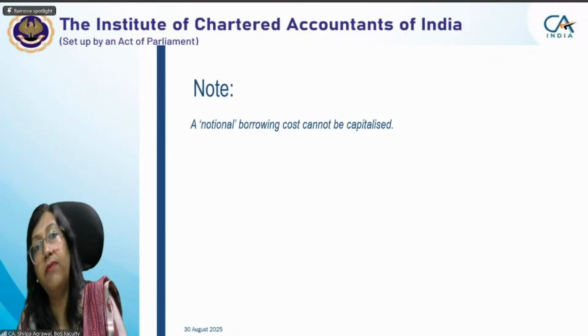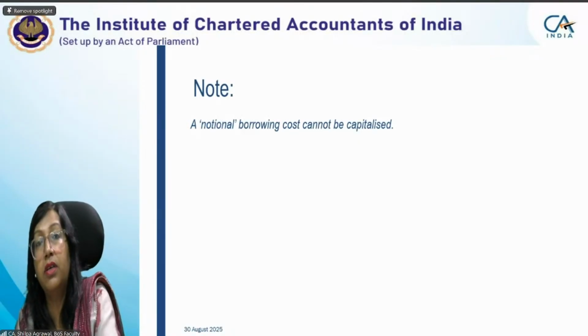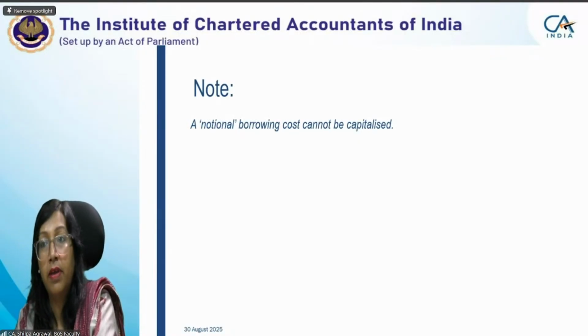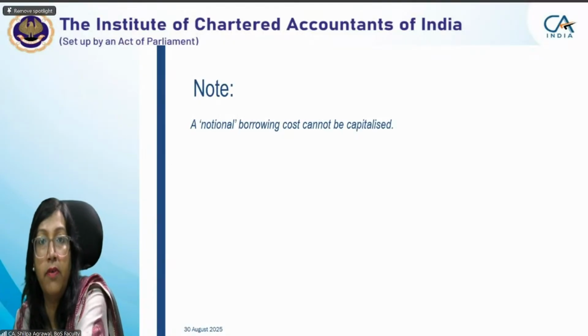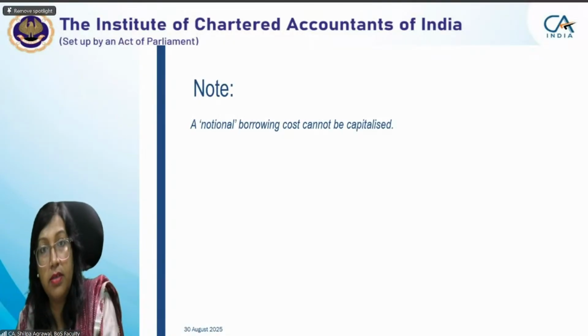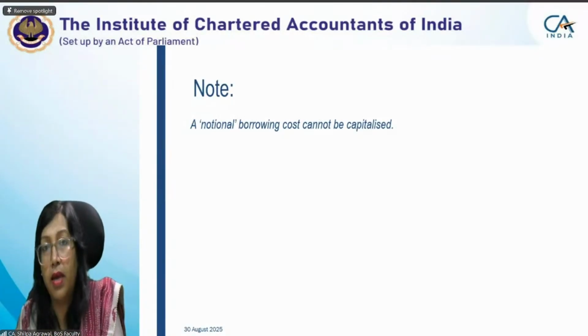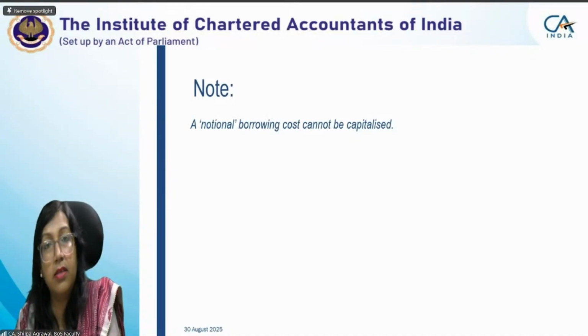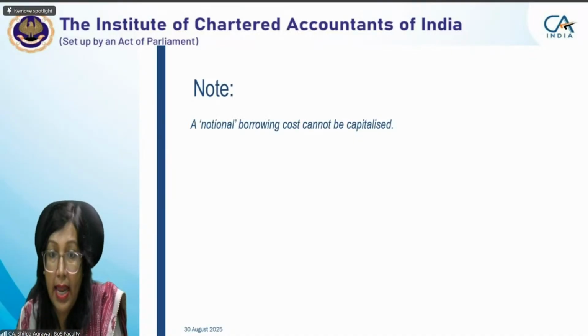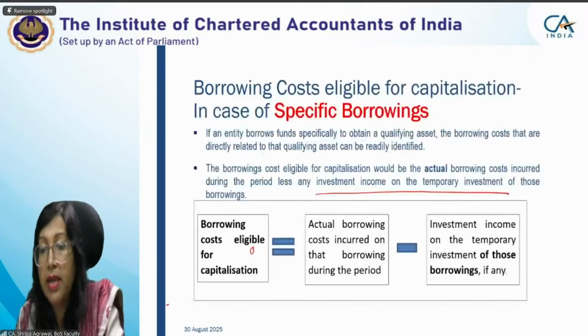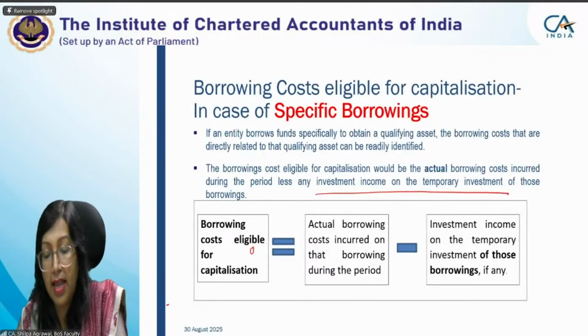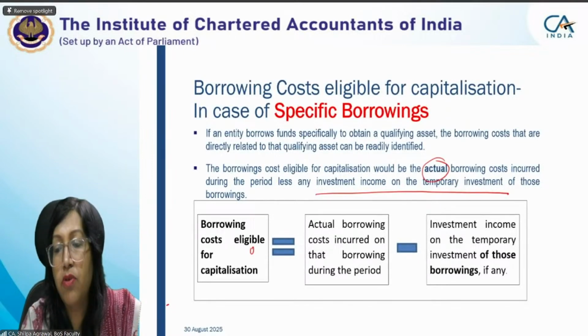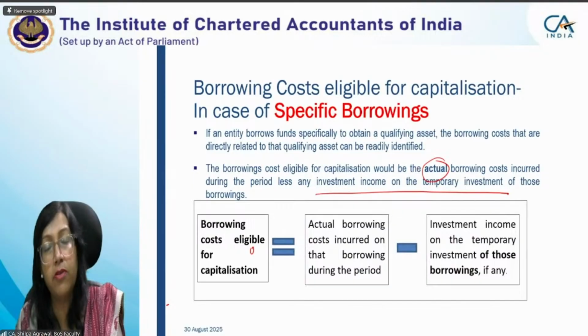Any expense we feel that if we had not used our own fund and had instead borrowed, or invested it somewhere, I would have received interest, so that interest is foregone. So that foregone interest is a notional borrowing cost. No, the important word is actual borrowing cost. That is the reason I have kept it in bold. Actual borrowing cost will be considered in case of specific borrowings.